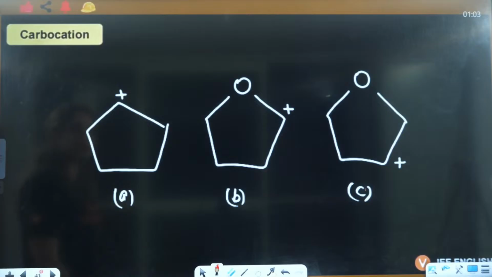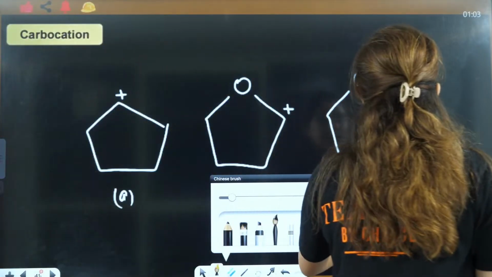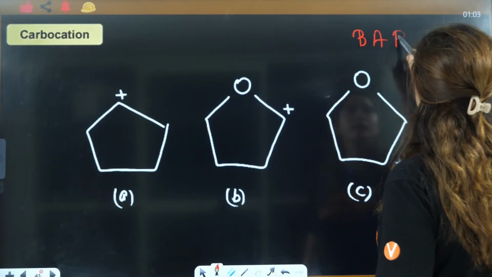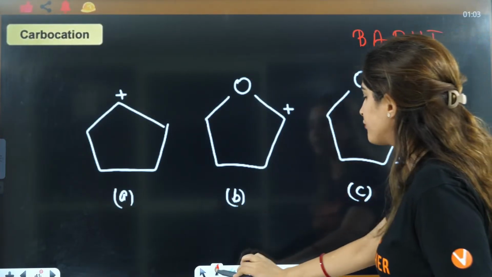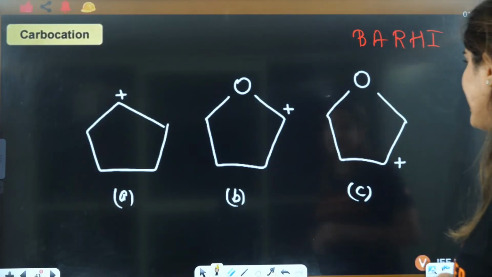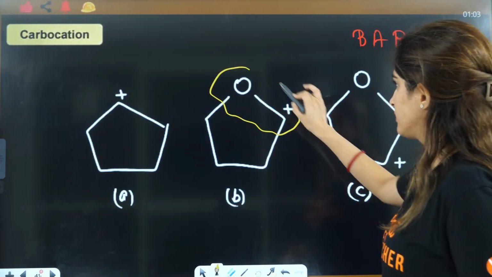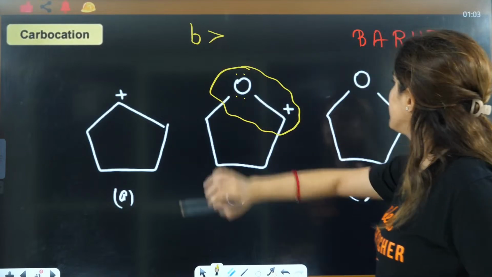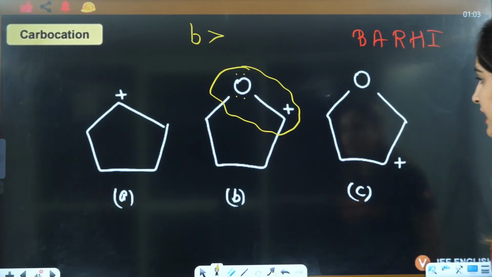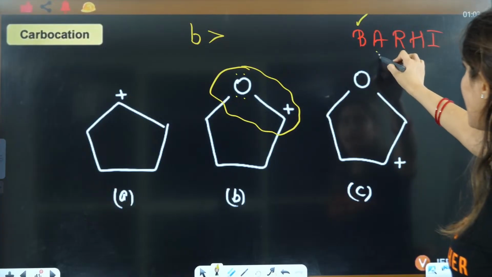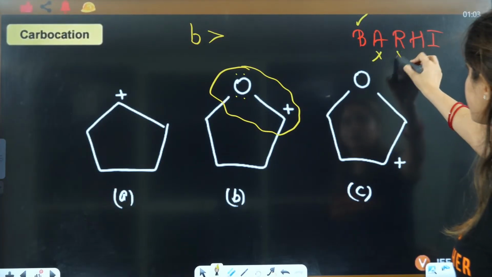Now, next is this one question on your screen. If you have here this, and if you see this here, this is going to show you back bonding. This is back bonding. So B will be maximum stable. In A and C, if you see, according to back bonding, B is maximum stable. Aromaticity is not shown by anyone. Resonance is not shown.